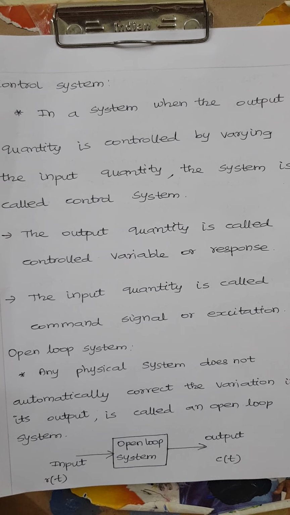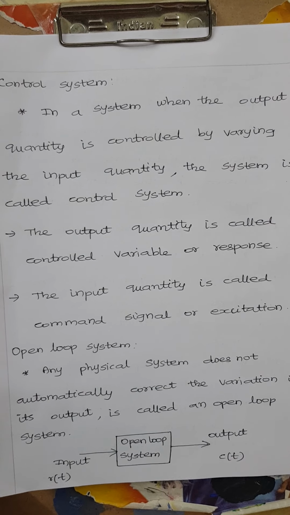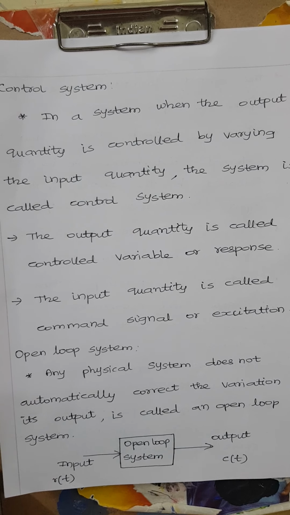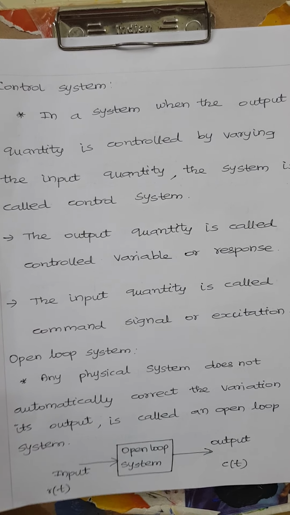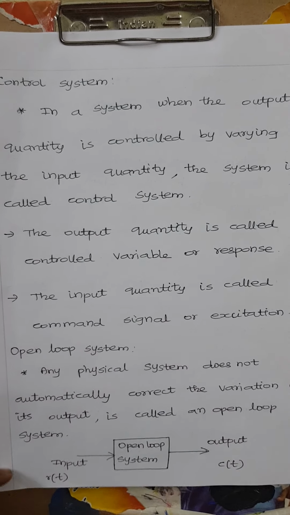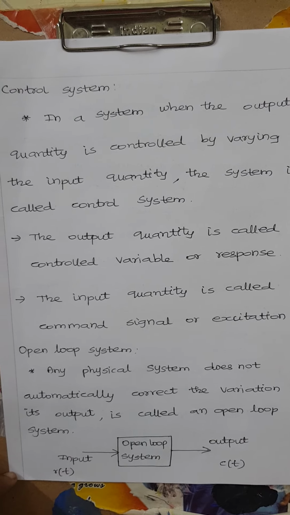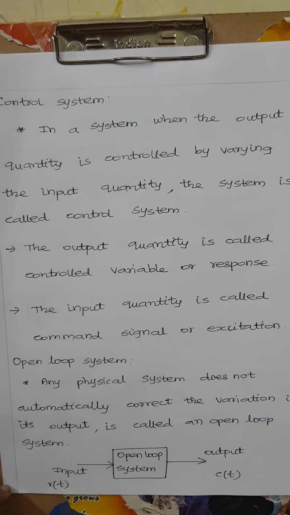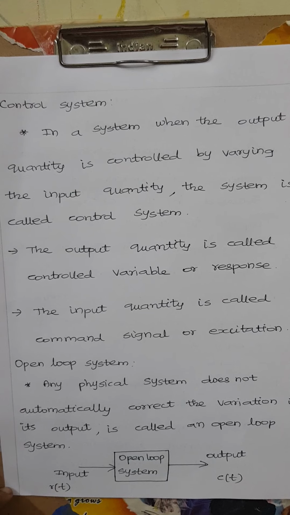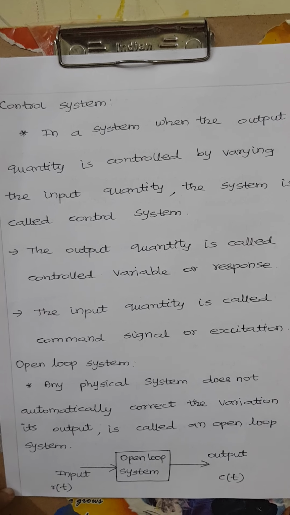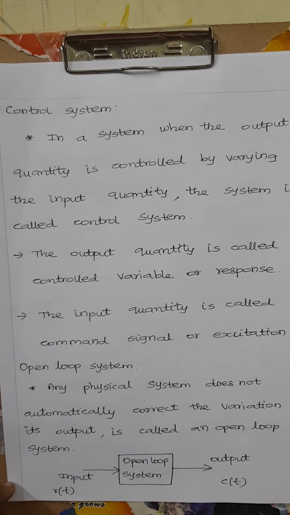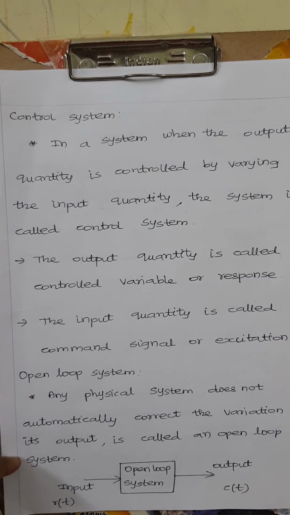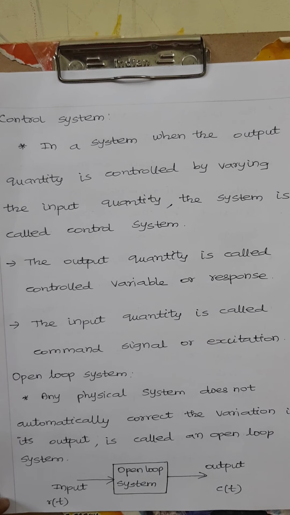Next one is the control system. The general definition of a control system is that the output quantity is controlled by varying the input quantity. Here the output quantity is also called the control variable or response. The input is called the command signal or excitation. So in a control system we can control the output quantity. There are two types of control system: open loop system and closed loop system.